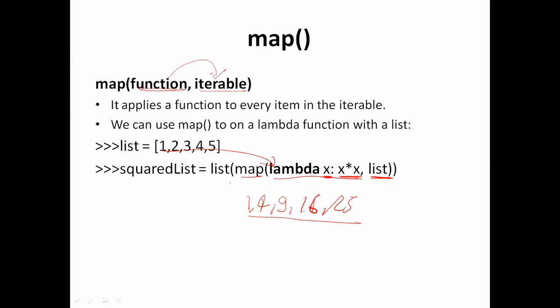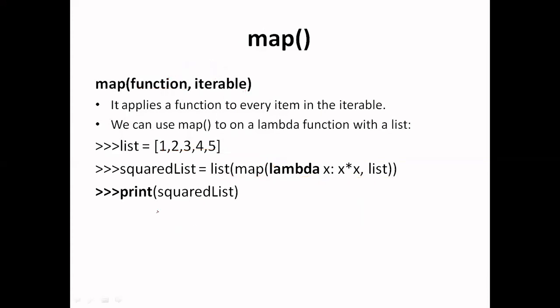To print it efficiently, we have to typecast it, otherwise we will get an iterable object, and if we try to print that particular iterable object, we will get a reference, that means a hexadecimal value. If we want to print the elements, that means we want to check the elements, we have to typecast it using list. So we will get a list of these elements, that means 1, 4, 9, 16 and 25 as the answer.